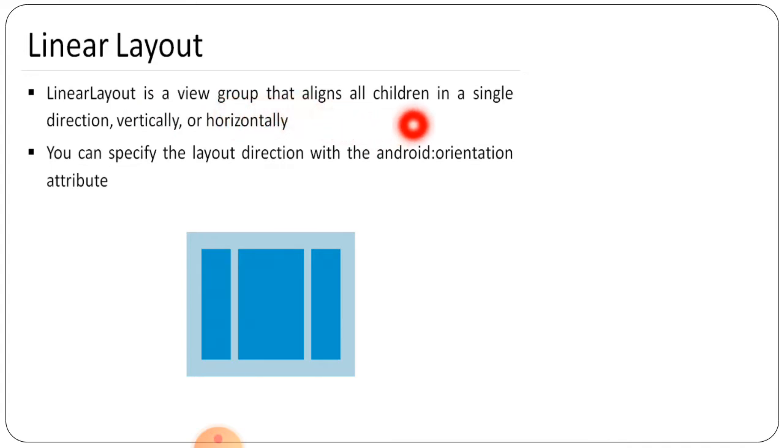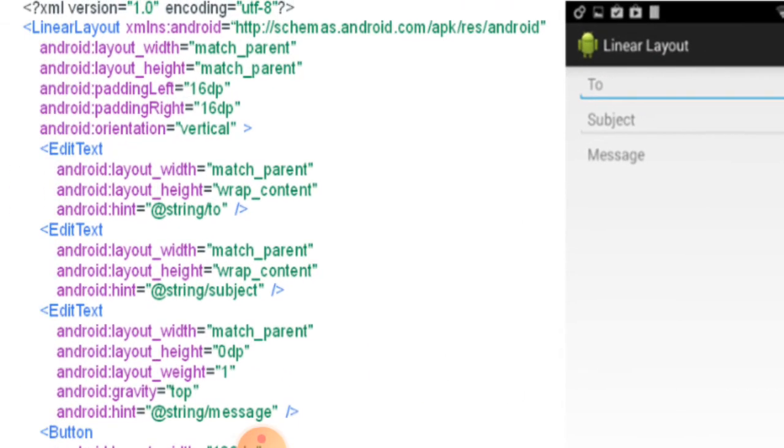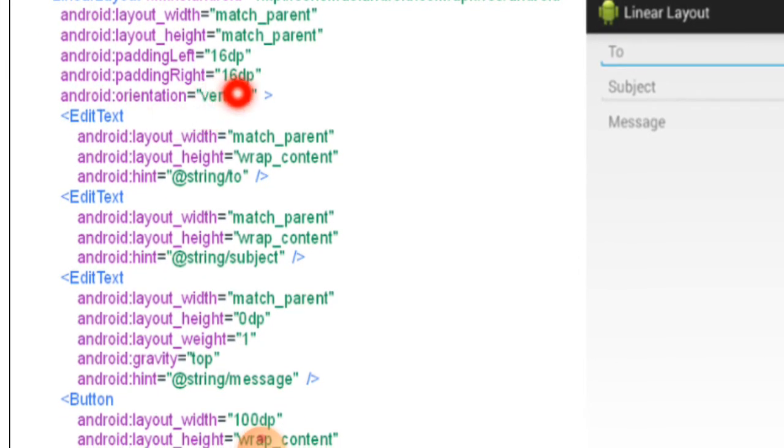This is a view group that aligns all the children in a single direction, vertically or horizontally. So this part is given, right? So here this is a vertical part, ठीक है. हॉरिजॉन्टल होगा तो यूँ स्ट्रेट लाइन आएगी इस साइड, ठीक है ना. You can specify the layout direction with the android:orientation attribute, we can say, right? तो मतलब डायरेक्शन जो भी है हम लोग एंड्रॉयड ओरिएंटेशन एट्रीब्यूट के थ्रू हम लोग सेट कर सकते हैं. वर्टिकल करना है कि हॉरिजॉन्टल करना है वो यहाँ पे बताया होगा. ओरिएंटेशन यहाँ पे दिया हुआ है, we can see here.